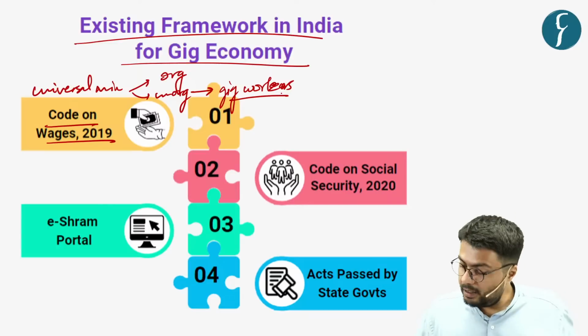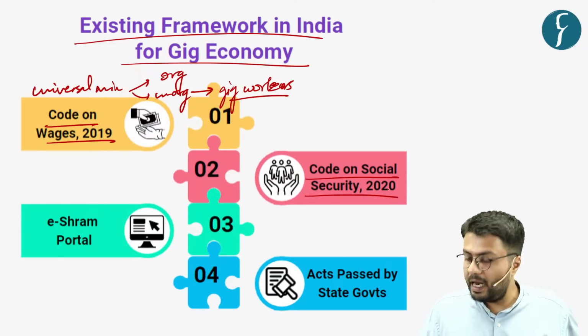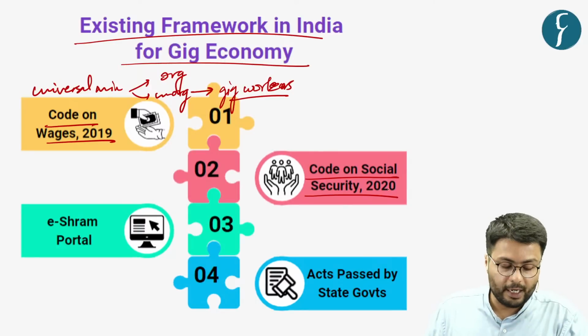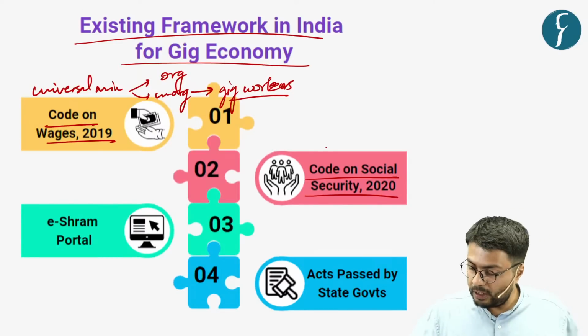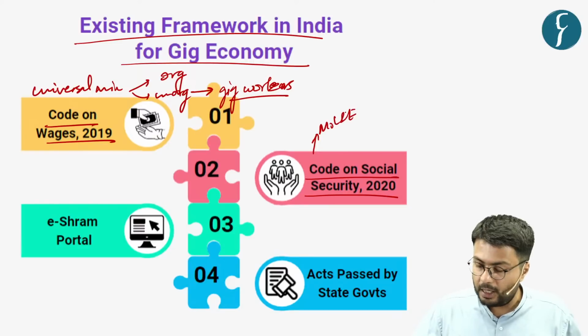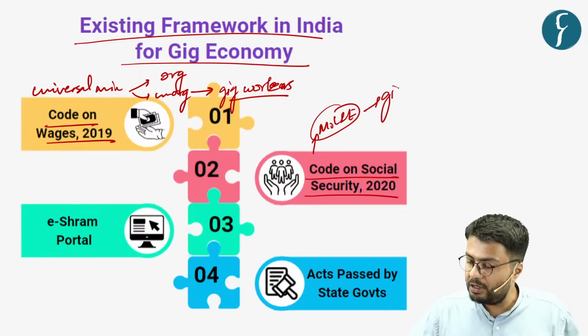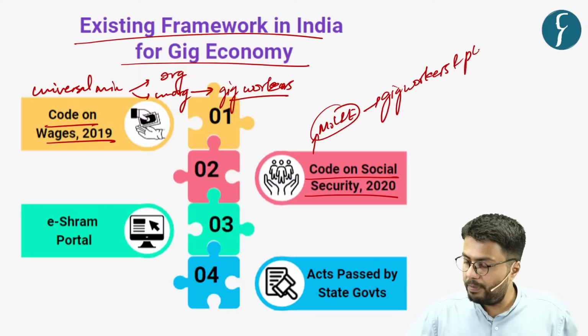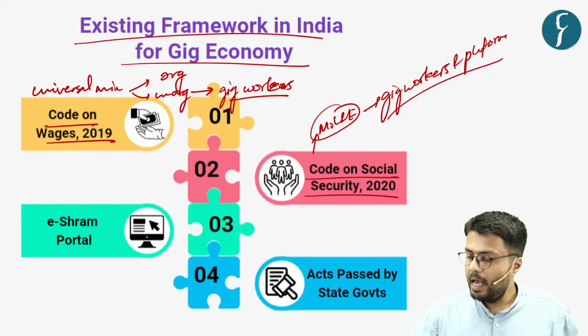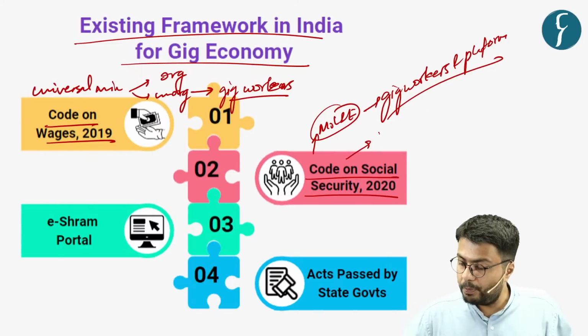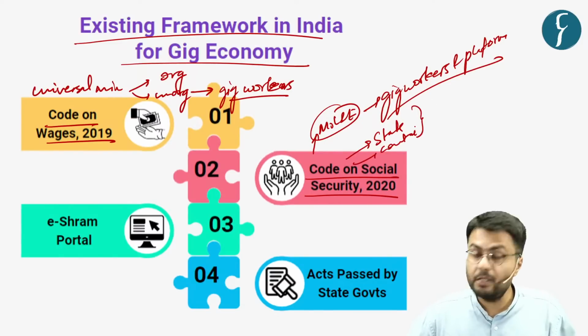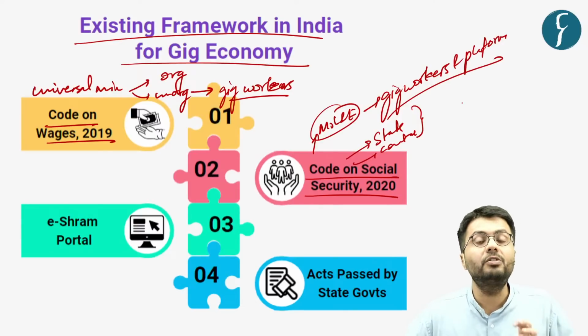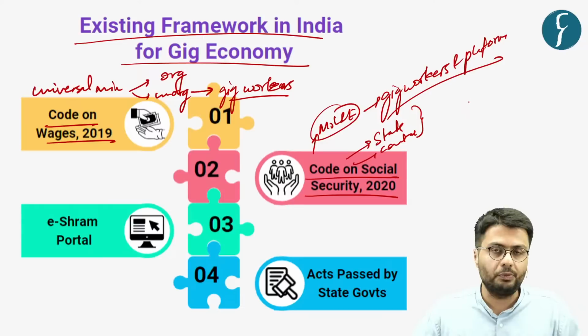Also, next year there was the enactment of the Code on Social Security. Now, this Code on Social Security was passed by the Ministry of Labour and Employment, and it gave recognition to gig workers in addition to platform workers. It also made both the state and central governments responsible for passing various social security benefits to gig workers and platform workers as well.